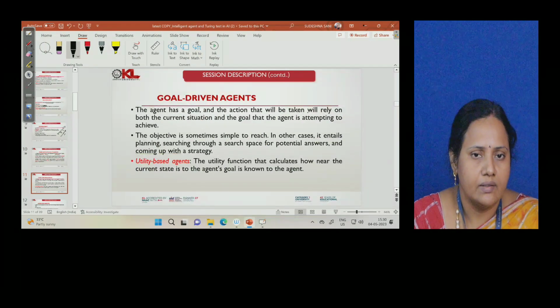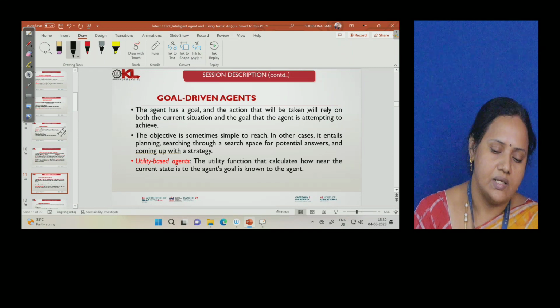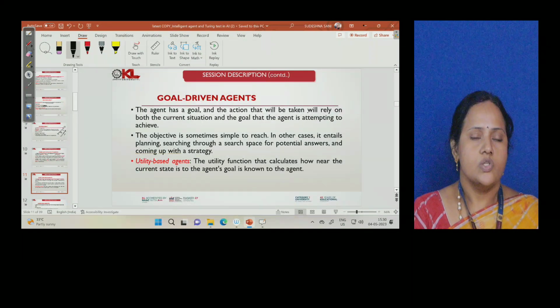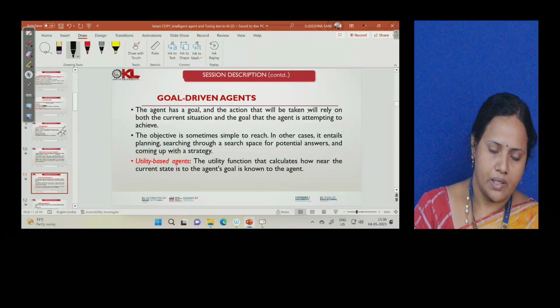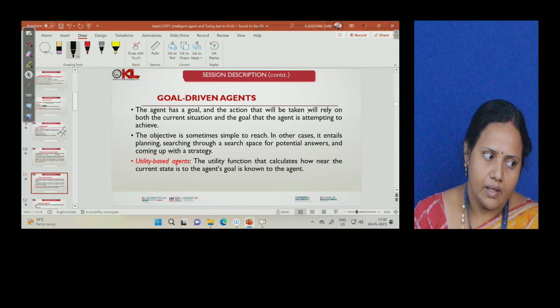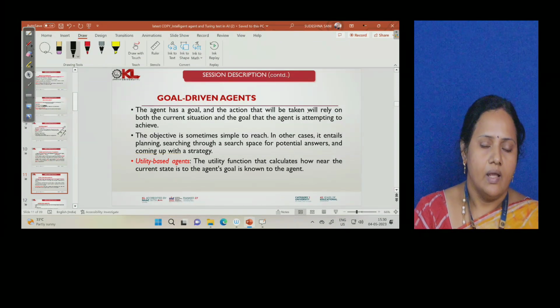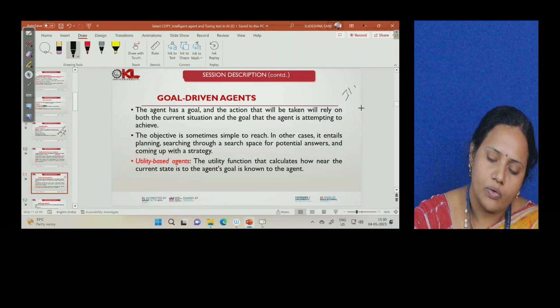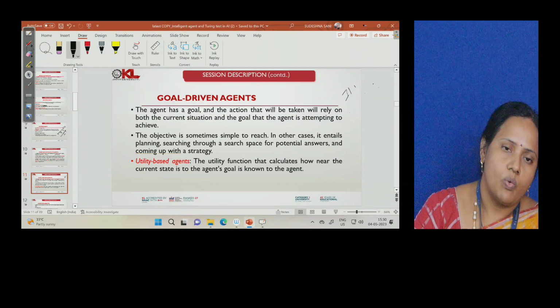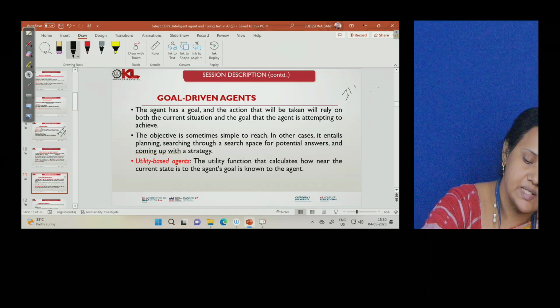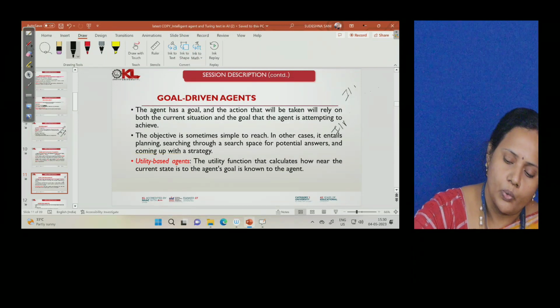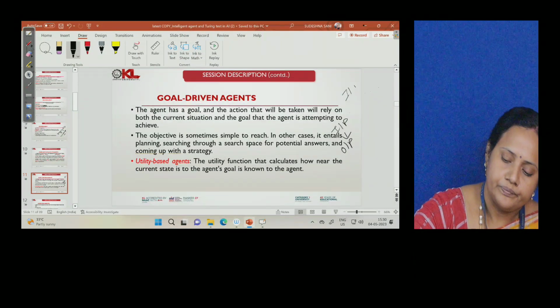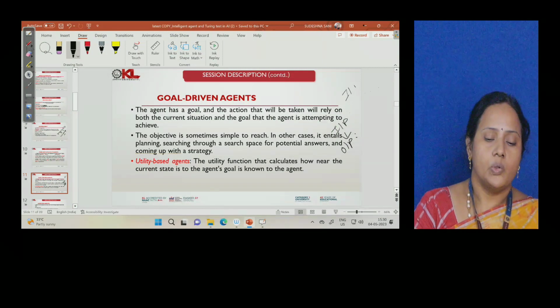Next thing related to the agent is that we can call it a goal driven agent. We pretty well know what we mean by a goal. In any AI problem structure, an input will be given, then the target or the output will be given. The states that take us from input to output we call production rules.